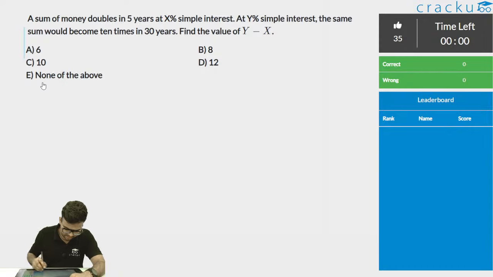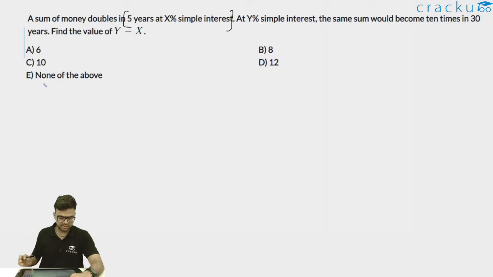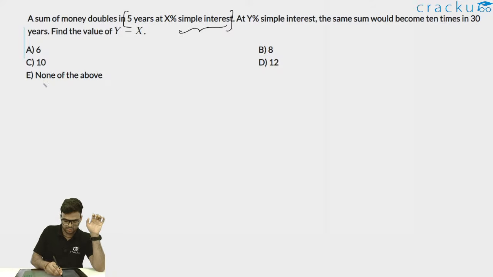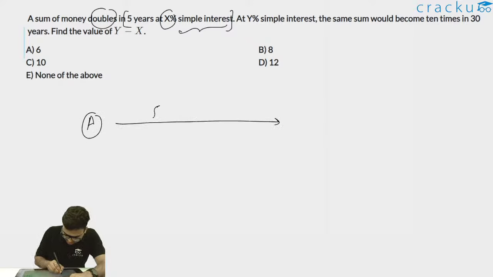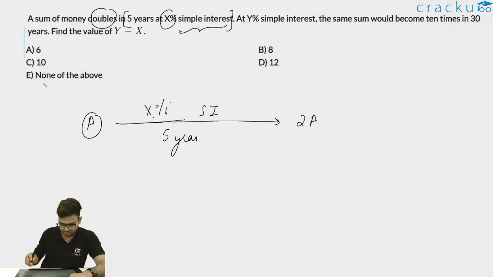It is given that a sum of money doubles in 5 years at X% simple interest. So there's an amount of money, now it is simple interest at X%, and it doubles. So let's say this is my amount A. It becomes 2A in 5 years. This is X% simple interest, and in 5 years this amount becomes 2A.